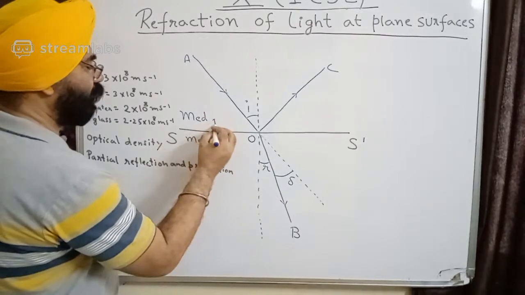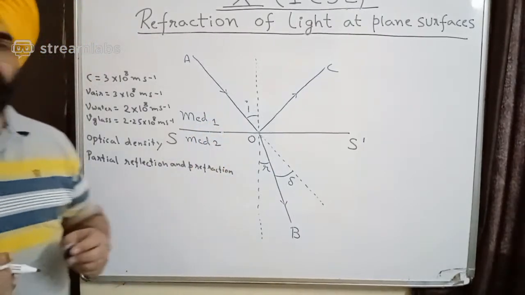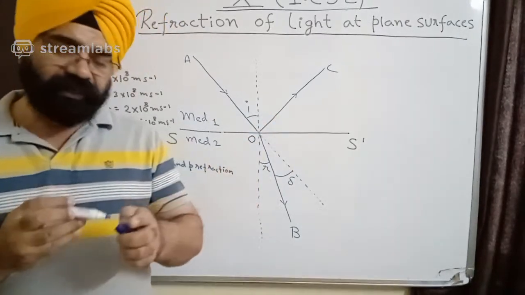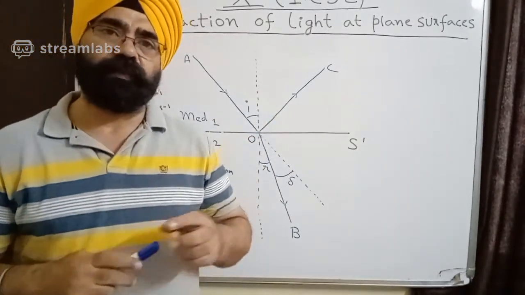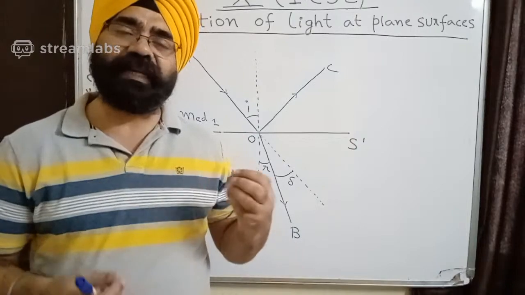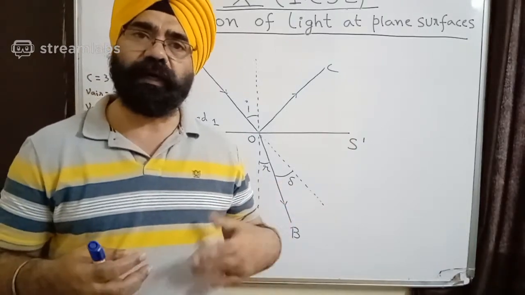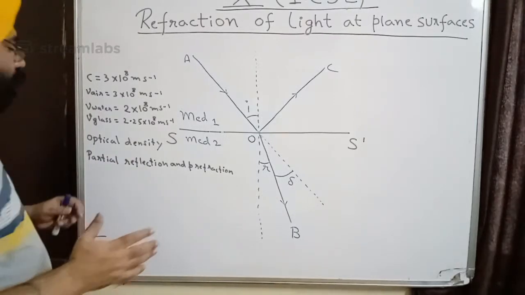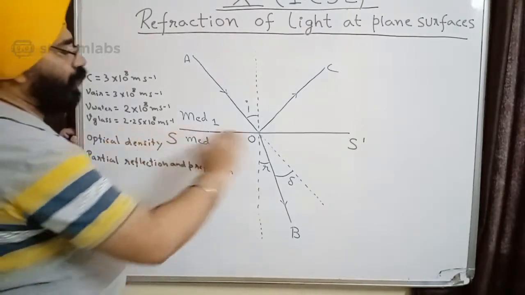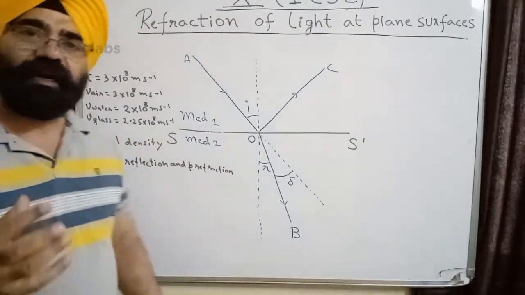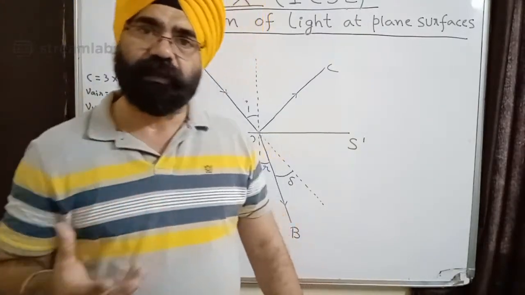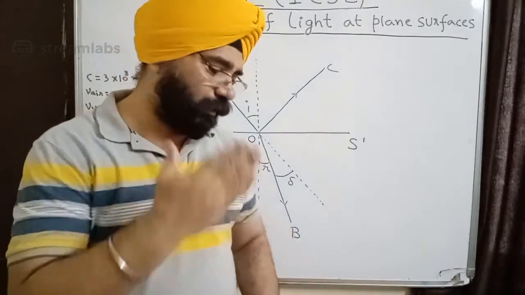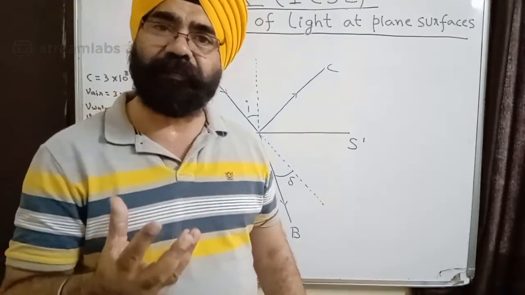Both are different, and this is a transparent medium, so light will go through the medium, but the speed of light will change when it goes into the other medium. When light strikes, there is partial reflection and partial refraction, which means the whole of light doesn't go into the other transparent medium.